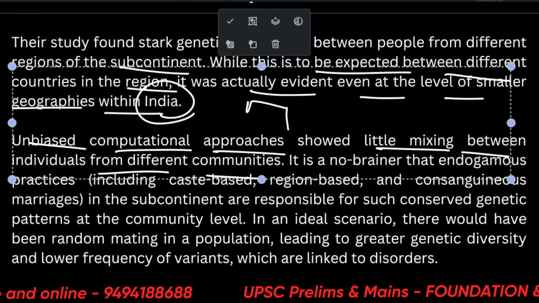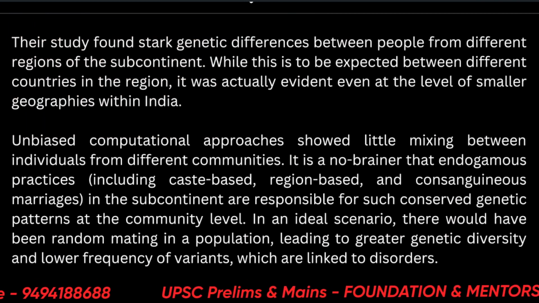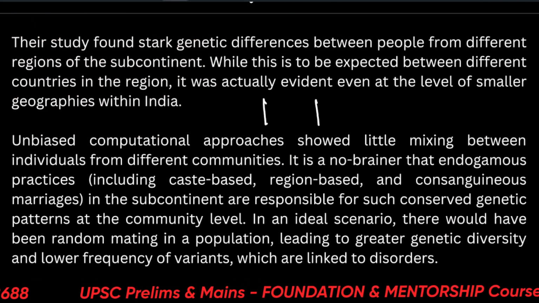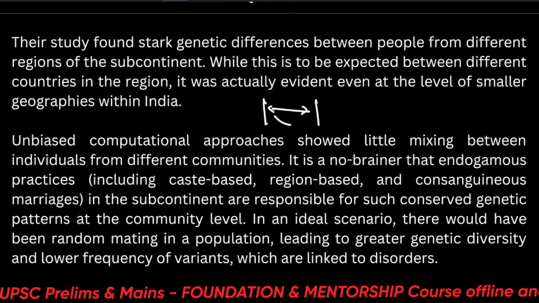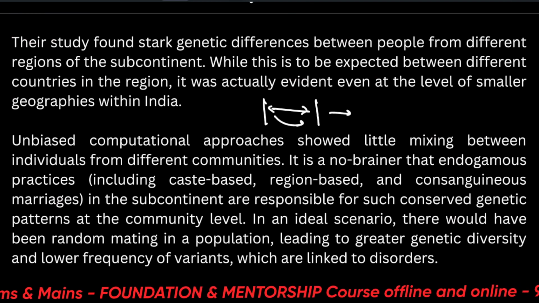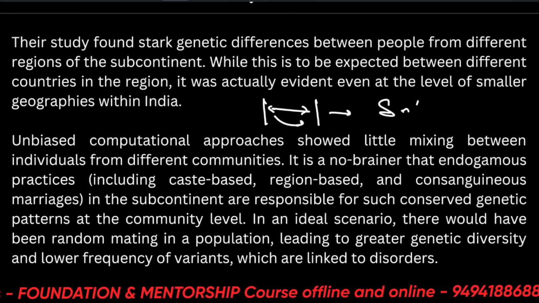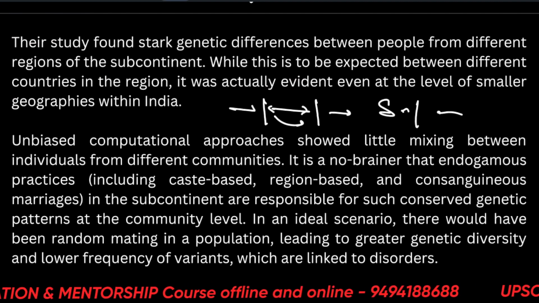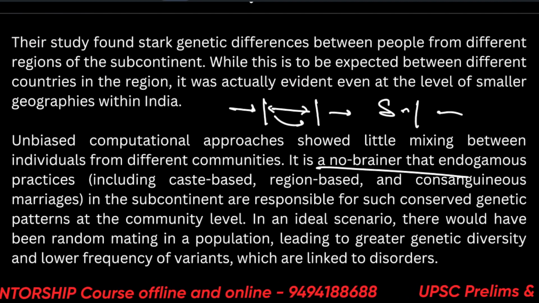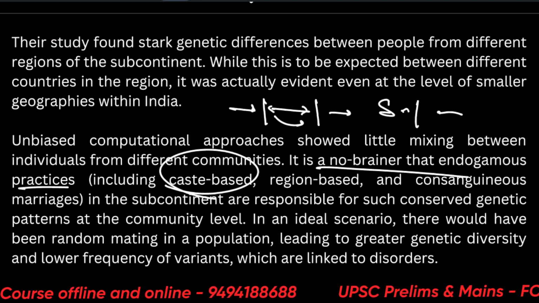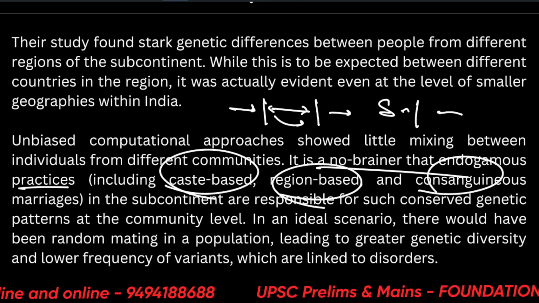That is why, let's say this individual and this individual are genetically closely related. They again marry, so their sons or daughters can also have the same disease or the same genetic mutation.